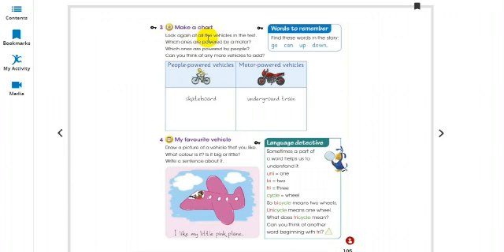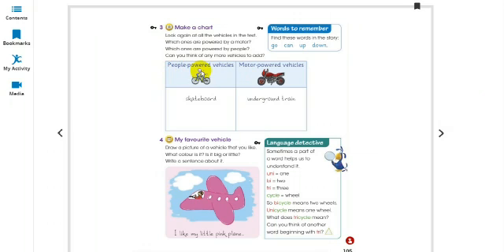Look again at all the vehicles in the text. Which ones are powered by a motor? Which ones are powered by people? Can you think of any more vehicles to add? So here there are two boxes. One box is for people powered vehicle.